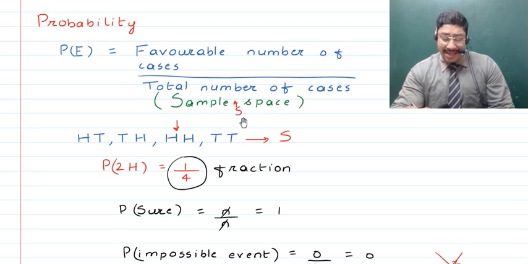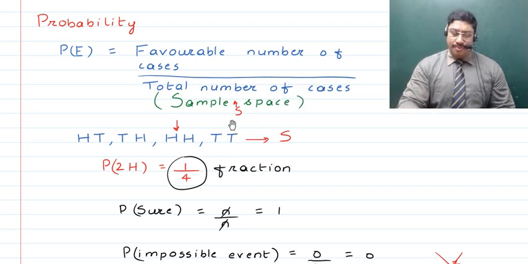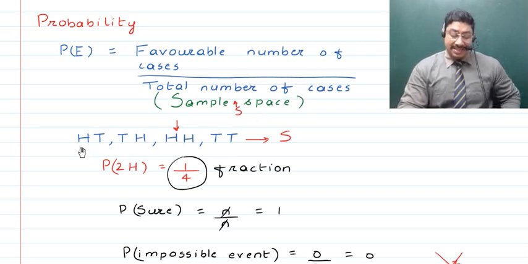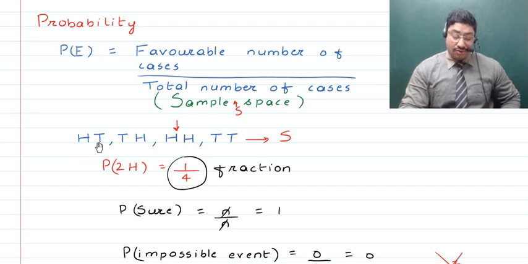So here we considered a case where we wanted, in a toss of a coin twice, 2 heads to come. So we listed all the cases, that is HT, heads in the first toss and tails in the second, then TH, HH, TT. These were all the cases which were possible.